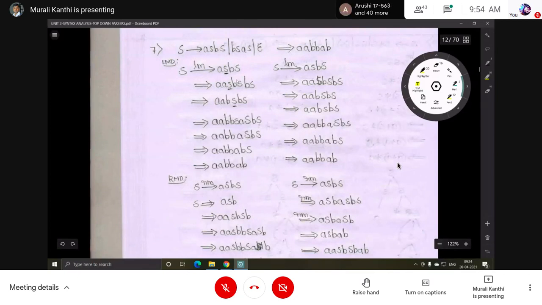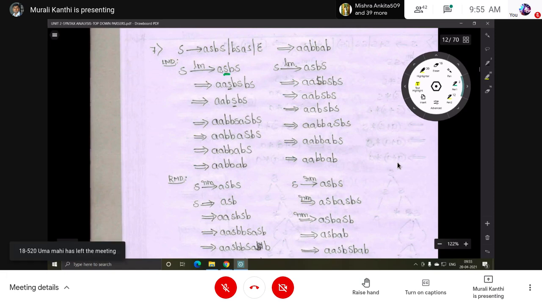Here, in this, for more than one leftmost derivation, your first alternative, this is S implies AS, BS. Okay, here the leftmost non-terminal, this S. Here also same thing, AS, BS. So now this S can be replaced by any one of these, this one or this one. Here which one?